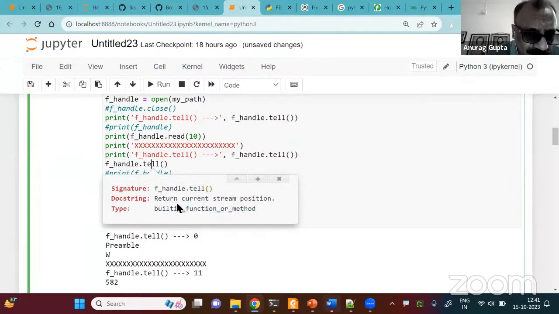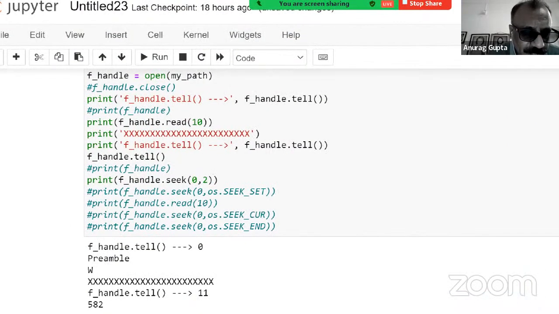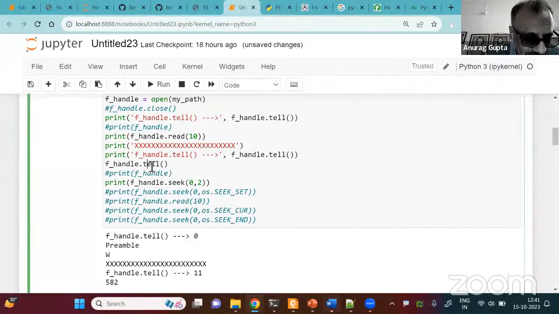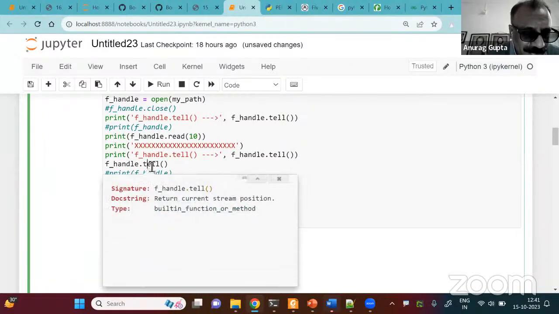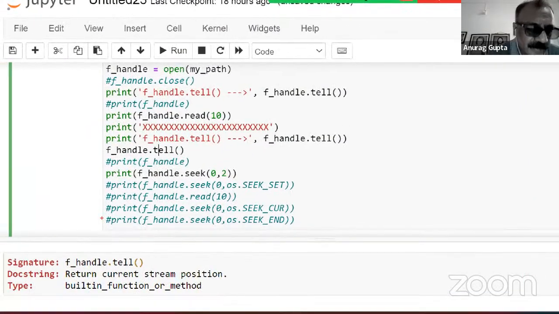So there's no scope of giving any parameter to the tell method. This is very clear from the signature. Oh, wait. Let me show it again. Shift tab once, twice, thrice, four times. So now let's see. The signature of ftell is simply tell. There is no parameter inside the tell. You can't put any parameter. If you put, it will be an error.